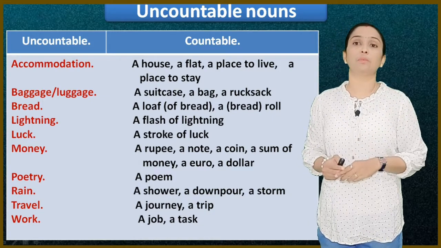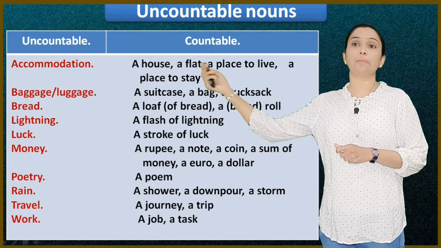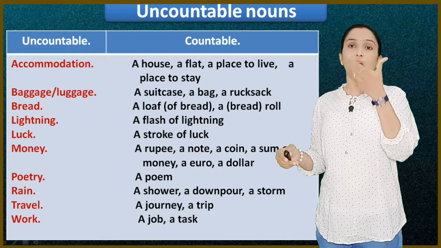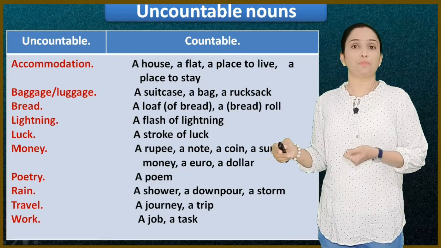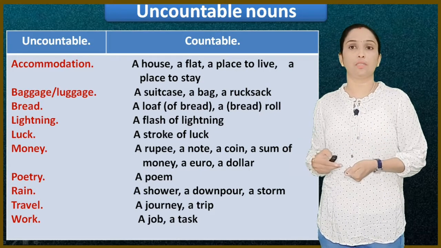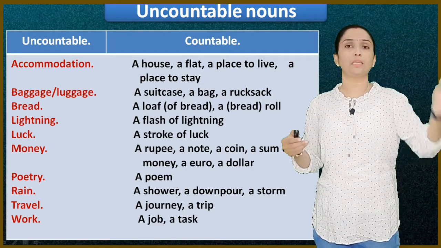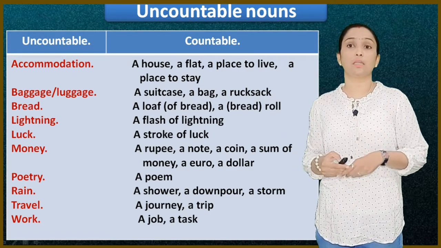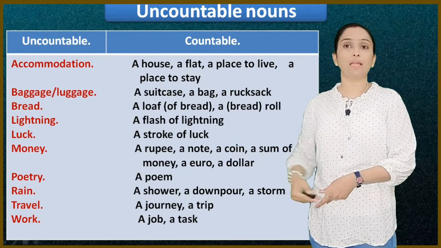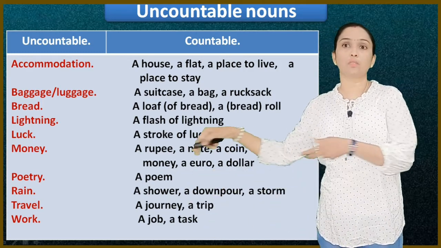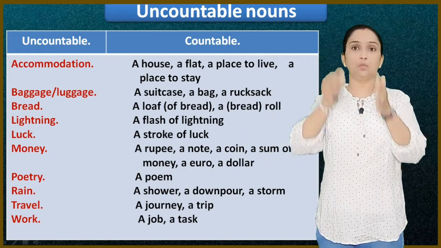Accommodation is an uncountable noun, and under accommodation come the countable ones like a house, a flat, a place to live or a stay. Baggage: please carry my baggage, you will say. It is uncountable and you can't say 1 baggage, 2 baggage, 3 luggage. But when it comes to suitcases, you can say carry my 2 bags, please carry my 3 bags, I have brought 2 suitcases. So these are the countable nouns, and these words are uncountable.